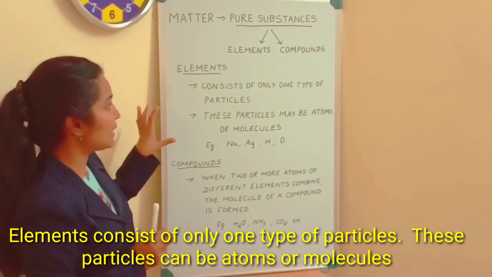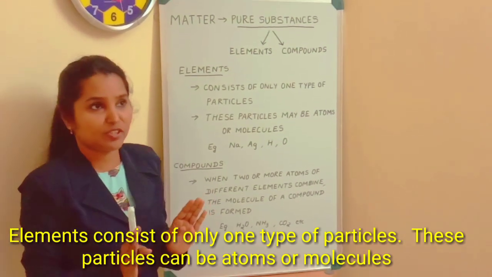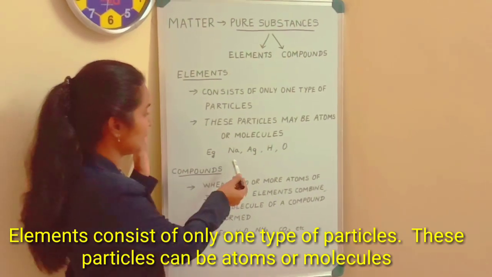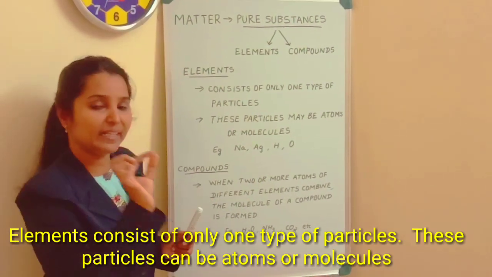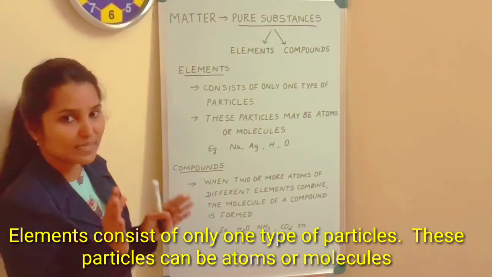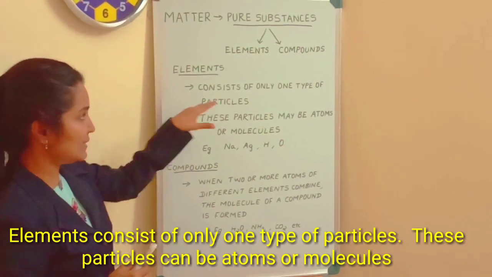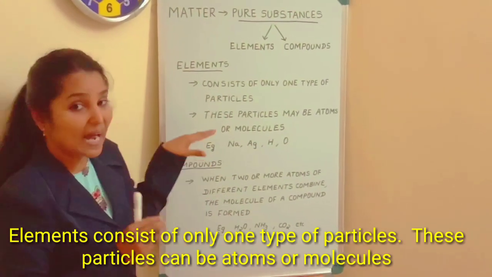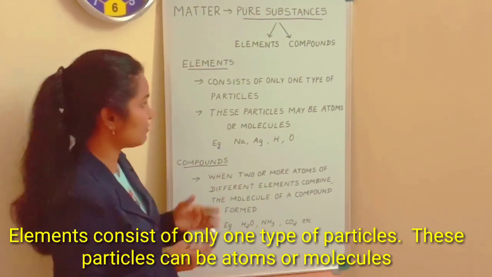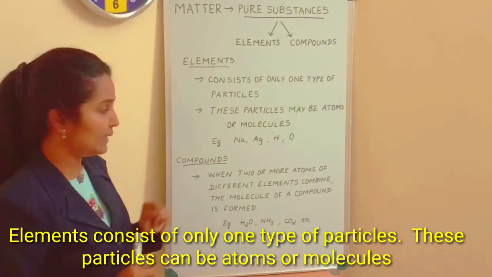So, elements consist of only one type of particles. It should not have different types of particles. Element sodium contains only sodium atoms, only one type of particle. So, an element consists of only one type of particles, and these particles may be atoms or molecules. In the case of diatomic molecules, you know that only one type of particle is present.